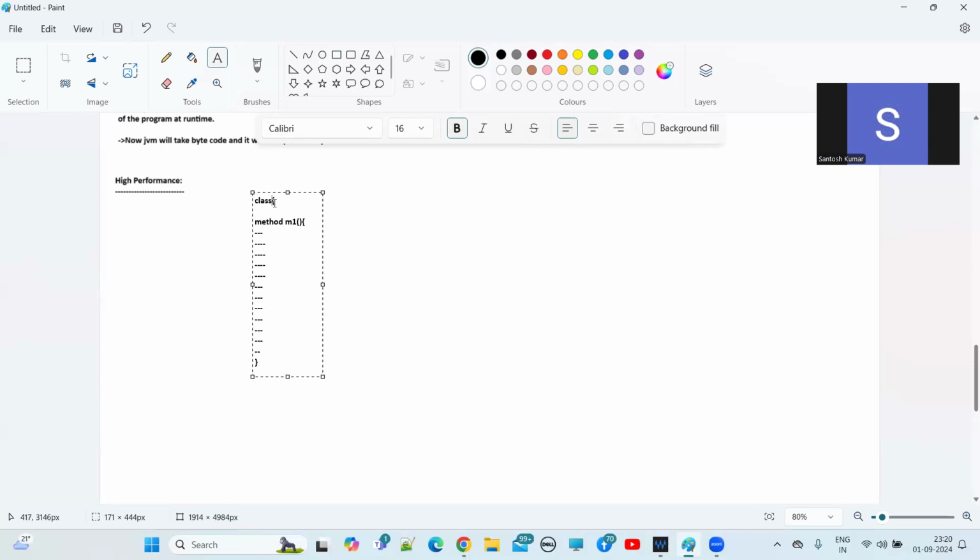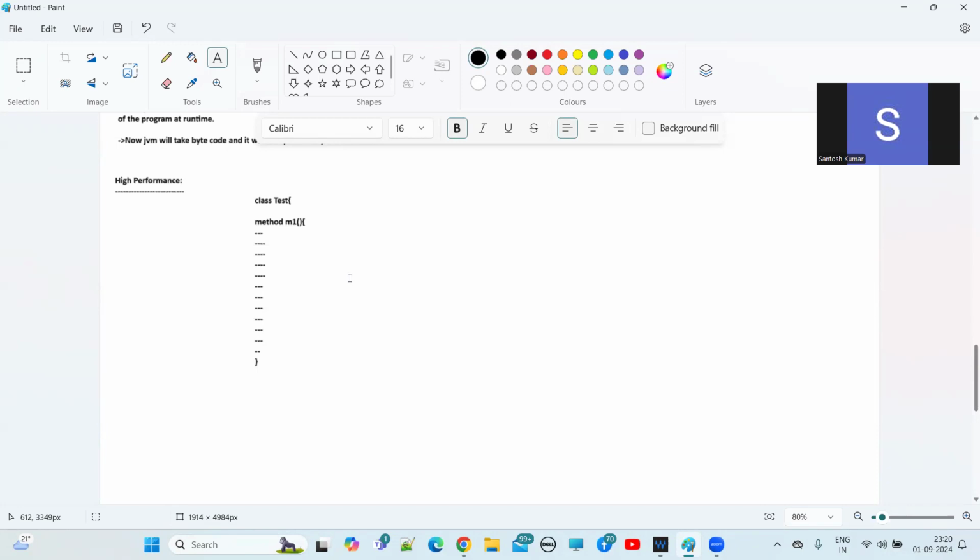This is one class, some class. There is a class called Test. In the class Test, we have a method M1. In the M1 method, we have 10,000 lines of code or 1 lakh lines of code, right? This is the Java program. Once we compile, finally we get bytecode, meaning a dot class file. The JVM will take this dot class file and load it into JVM memory.